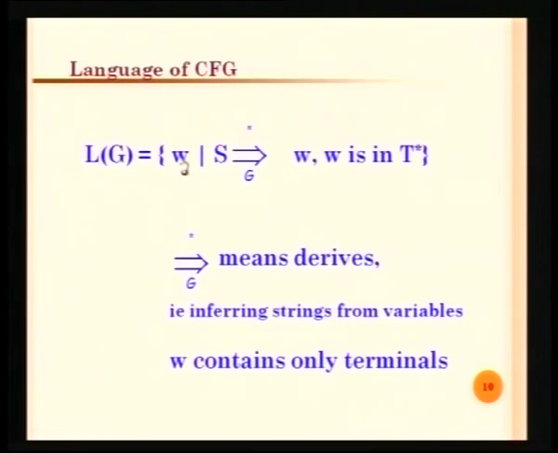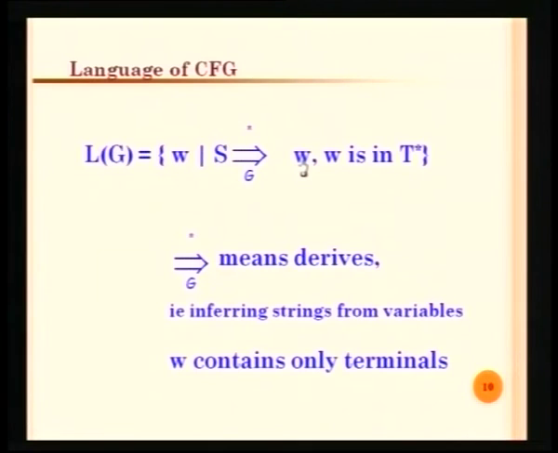That is, if you want to say that w is in the language set of the grammar G, there must be a derivation for w from the starting symbol of the grammar, and the derivation should use only the grammar G, and how many times we are making use of the productions in the grammar is any number of times. That is, the star denotes the closure, it can be any number of times. So yes, if it is capable of deriving w using the grammar G in any number of steps, then immediately you can claim that that string is going to be there in the language set of G.